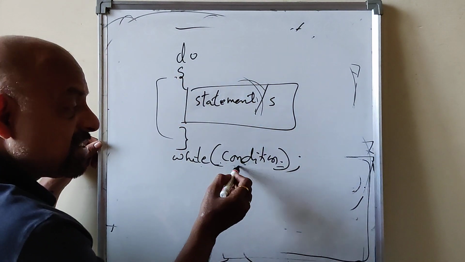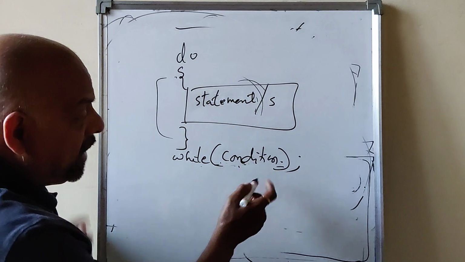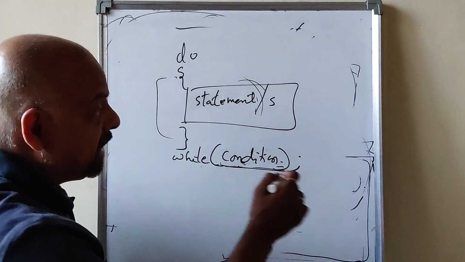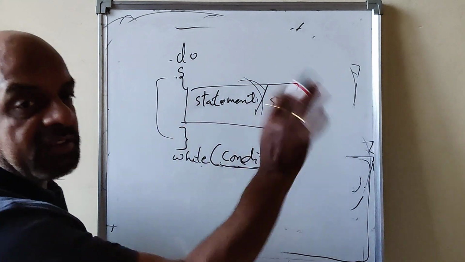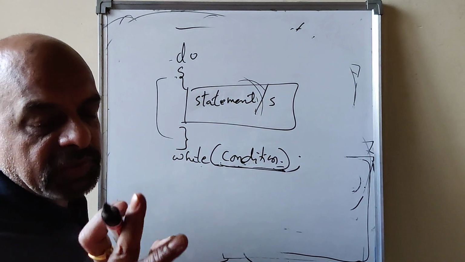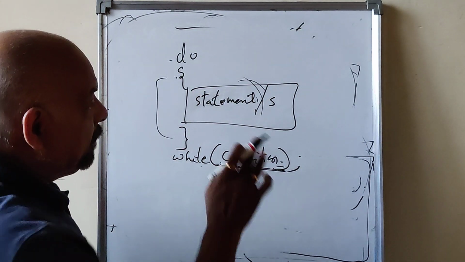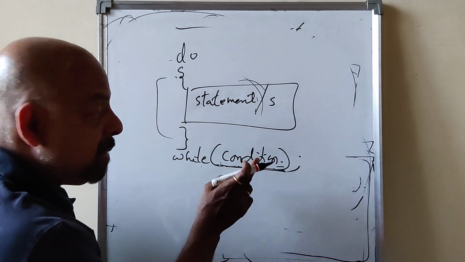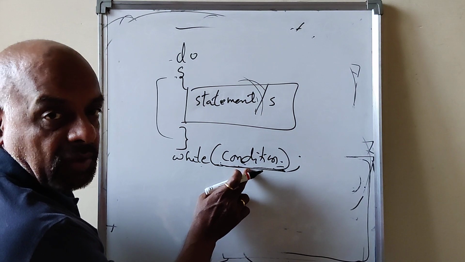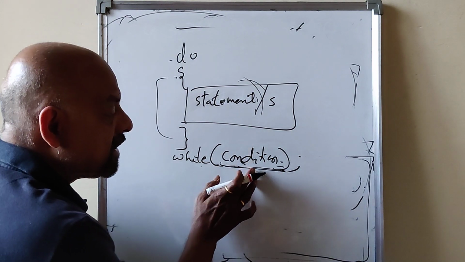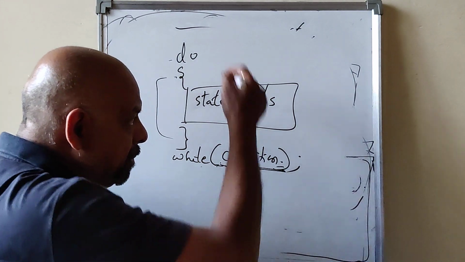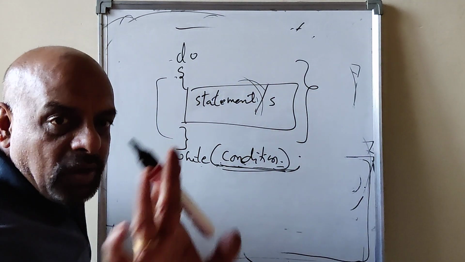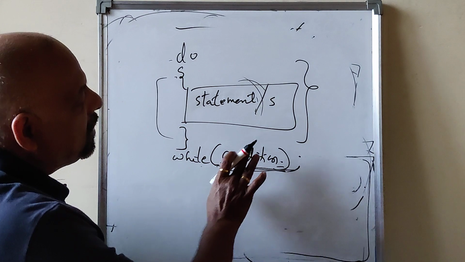Because the condition is tested at the end, even if the condition evaluates to be false at the beginning, once all the statements will be executed. That is the difference between while and do while. This is called exit controlled, post-test loop. Suppose at the beginning only the condition is false, this statement is guaranteed to execute at least once. Okay, so it is like that.